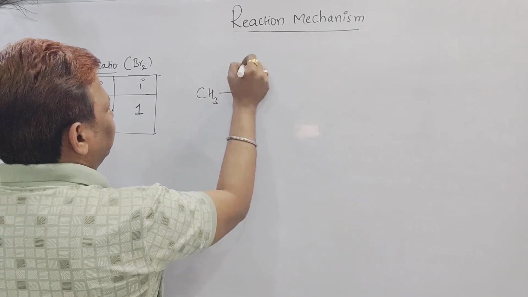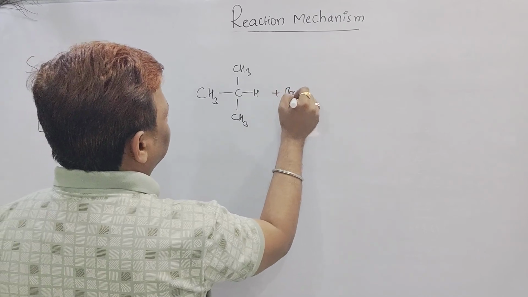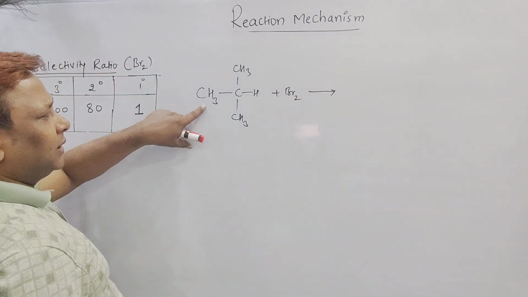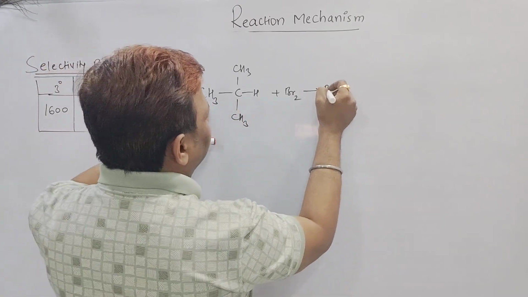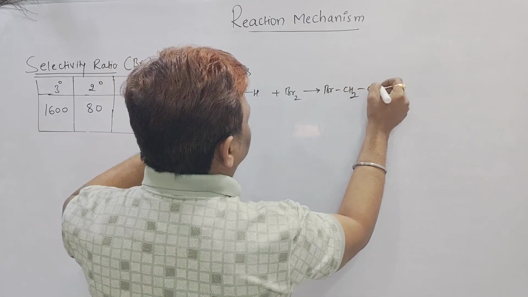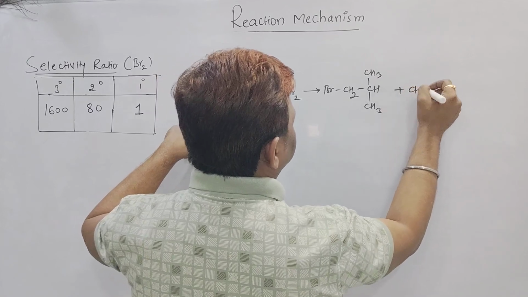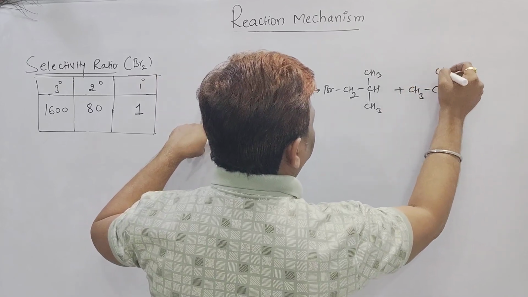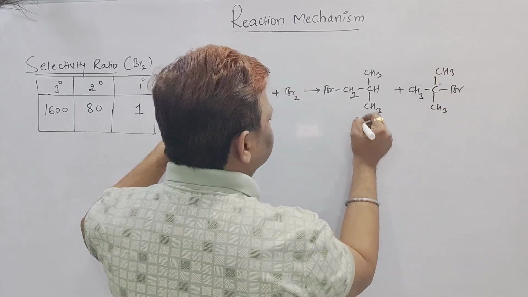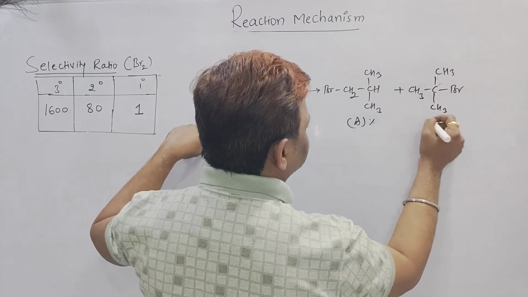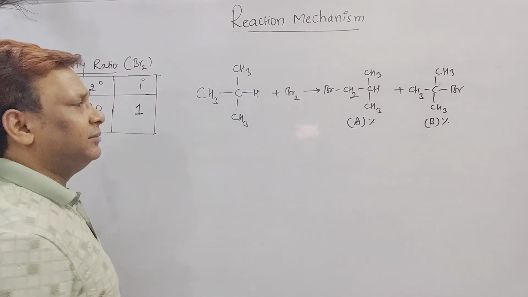CH3 bonded with M is an alkane, and we are adding bromine on it. So there is a possibility that bromine may attack here or bromine may attack here. In the first case, let us say bromine attacks here: I get Br, then CH2, then CH, and CH3, CH3. In the other case, it is CH3, C, then Br, and these two CH3 are there. Attack over here. I will say it is A percentage and B percentage. Obviously the percentage of B should be more than that of A, but we will check it.